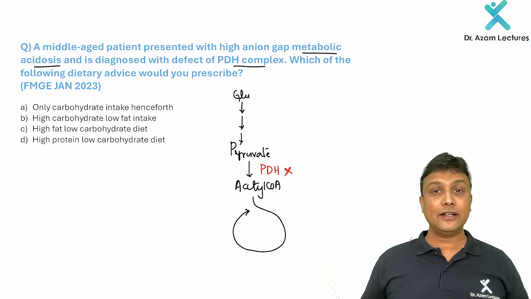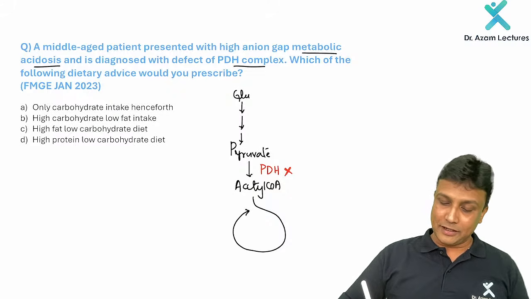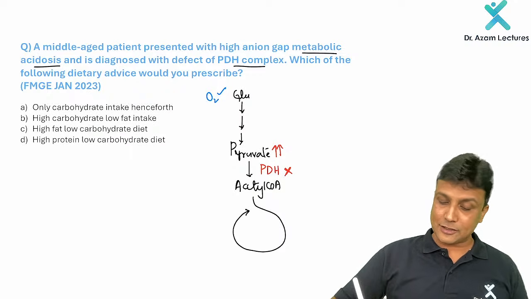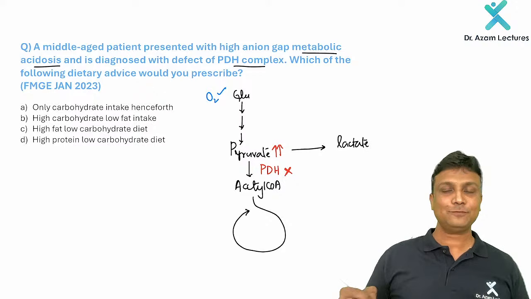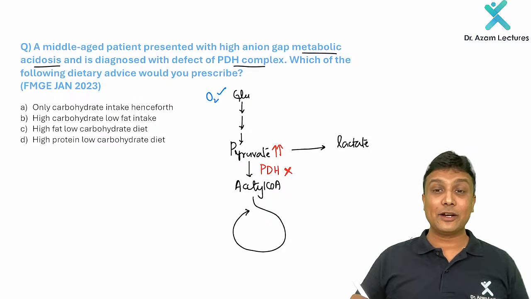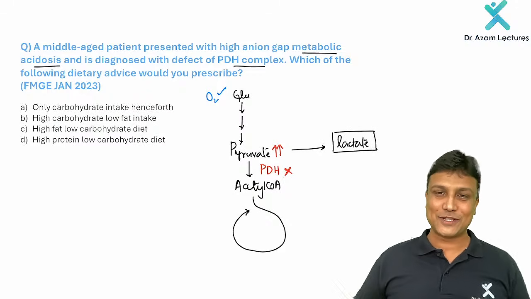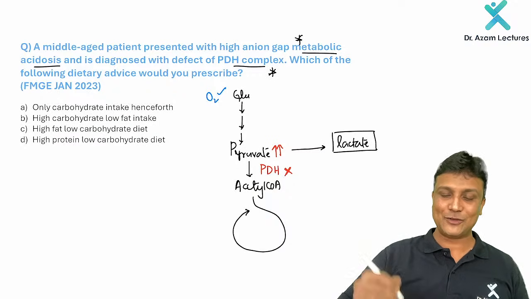Now if there is a defect here in the pyruvate dehydrogenase complex, yes my dear doctors, tell me what is going to happen? The pyruvate level will actually increase. And once the pyruvate increases, I told you that this all takes place in the presence of oxygen. Okay. But now, if this is in excess, the pyruvate will now get converted to what? Yes, lactate. And there is no further metabolism of that lactate. Now, lactate is going to accumulate and that will lead to what? Acidosis. So, metabolic acidosis is explained in this manner if there is a defect in the pyruvate dehydrogenase complex.